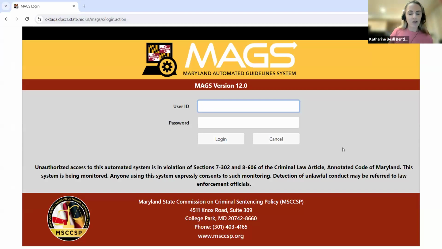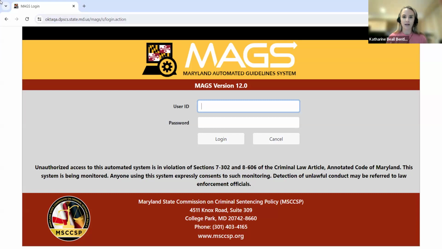All right, so you should be seeing the new login screen for MAGS version 12.0. As you can see, this new format includes improvements to the overall appearance. We have a new color scheme here. We also have new icons that you'll see throughout the application. Once I log into the home screen, you'll be able to see those. I also want to note that MAGS 12.0 will now display in a more mobile-friendly format to allow for a better user-friendly experience when you're accessing the application from devices other than a standard desktop or a laptop.